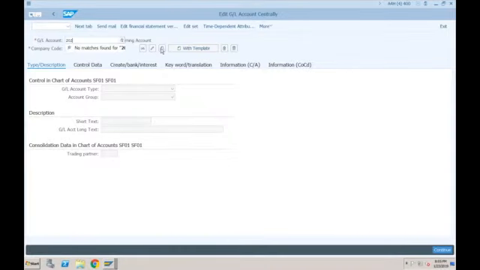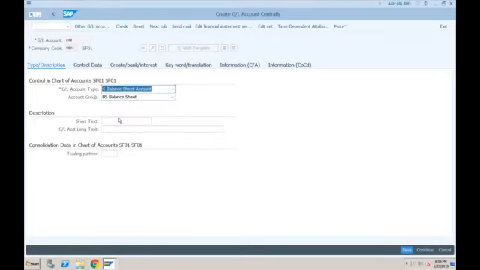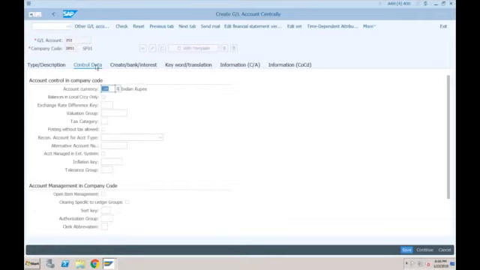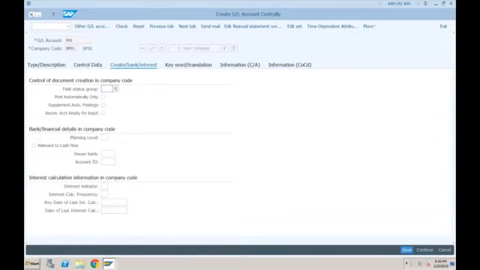Balance sheet account. Account group is also going to be balance sheet, and this is going to be the fixed assets or FA for vehicles. Okay, so all the debit postings will go to this GL account whenever anyone is buying any vehicles, any acquisition for the vehicles. So this would be again the reconciliation account for account type asset, and this one also would be G007 for asset accounts.